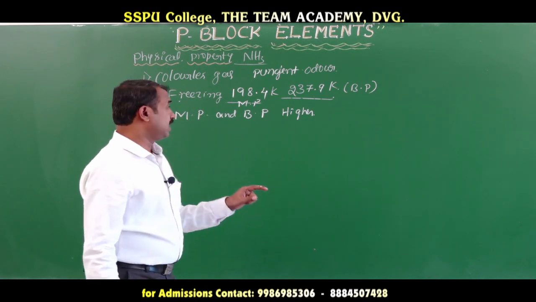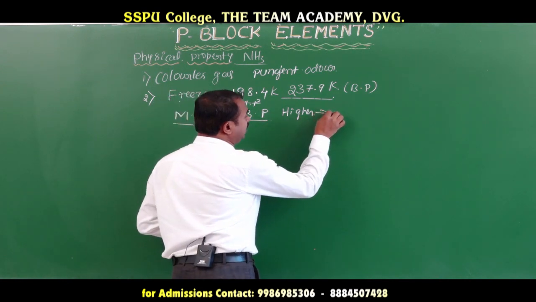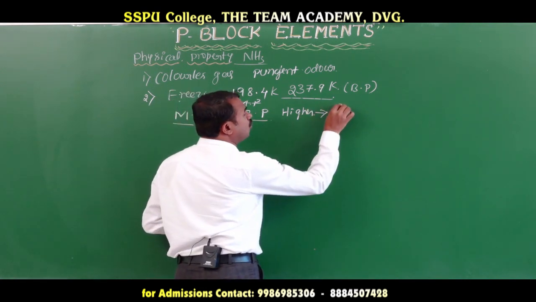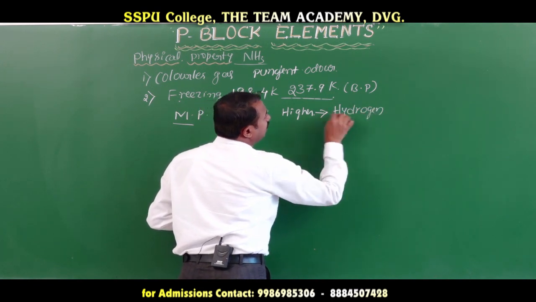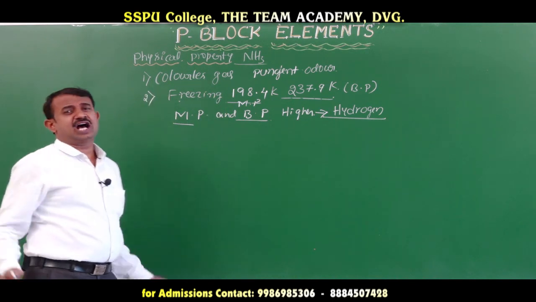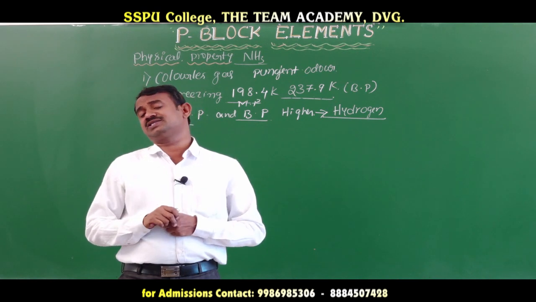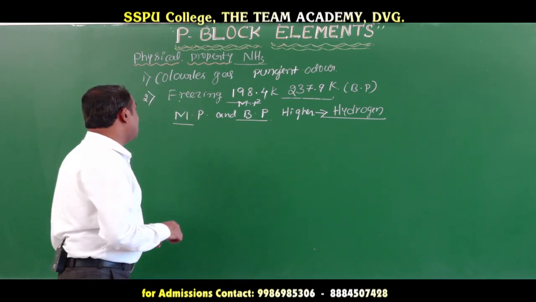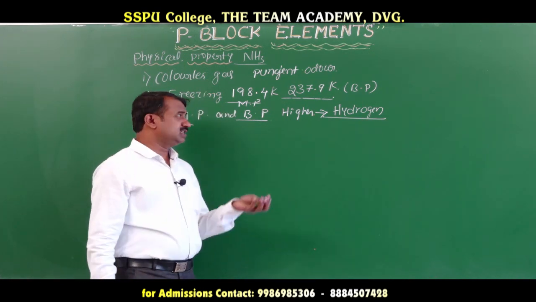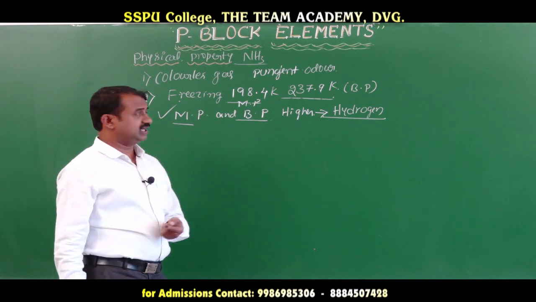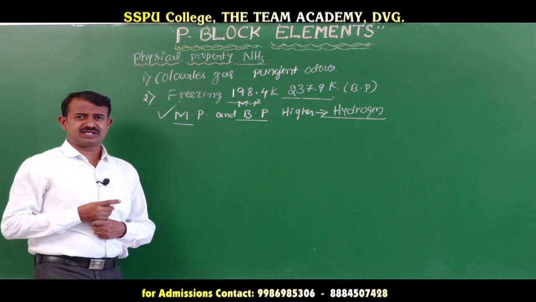You should remember that compared to phosphine, ammonia has a high melting point and boiling point because of intermolecular hydrogen bonding. When intermolecular hydrogen bonds associate the molecules with each other, the melting point and boiling point automatically increase. That's why ammonia has a higher melting point and boiling point than phosphine. That is one of the important factors. These are the physical properties of ammonia.